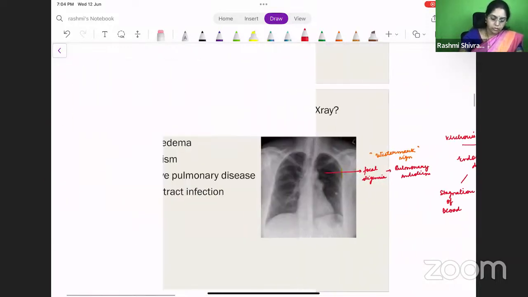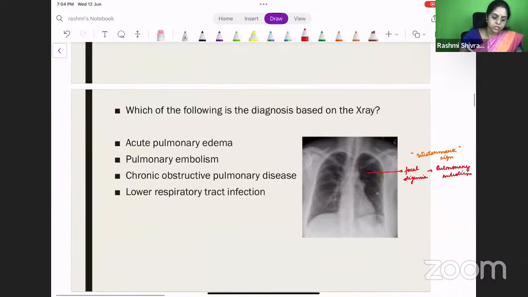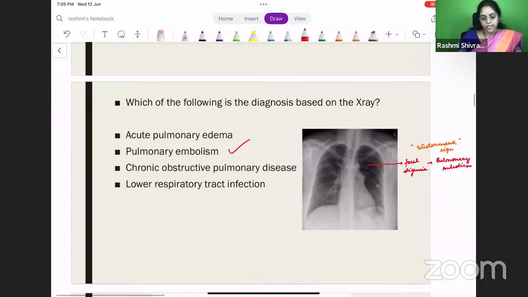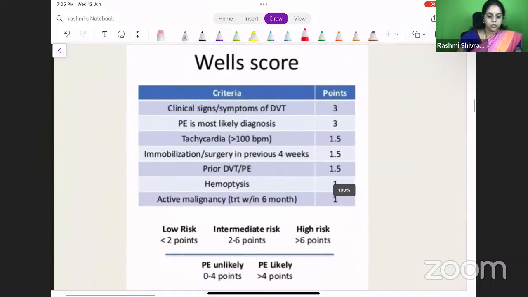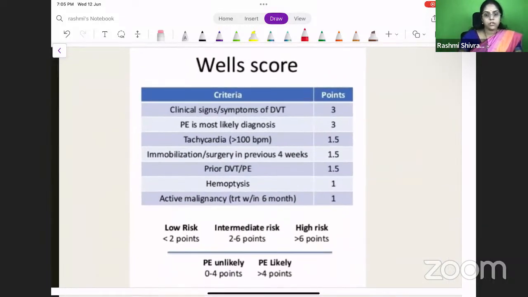So I have it written down for you. The answer for this question will be pulmonary embolism. It's not an acute pulmonary edema, you don't see the battering appearance, and it's not chronic obstructive pulmonary disease because the lungs are not that much hyperinflated, and there is no evidence of any consolidation. So it's not a lower respiratory infection, right? So this is the Wells score. These are based on when the patient is having DVT. What is the risk of developing a pulmonary embolism?